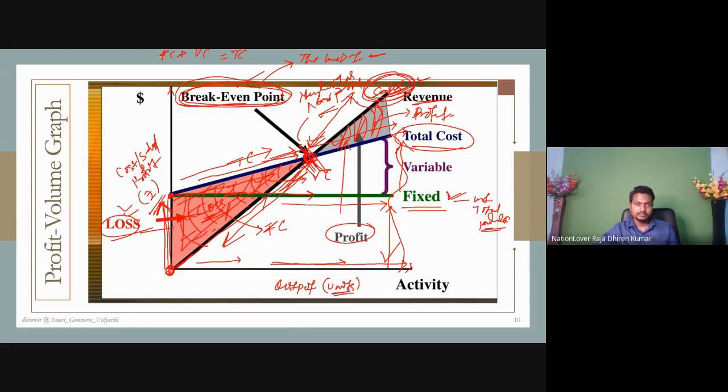That means at this point there are many things. First of all, no profit, no loss. Now, when will this happen? When total cost equals total revenue. So at this point, total cost equals total revenue. That means the intersection point of total cost and total revenue. Look here, total cost and total revenue. Write down: total cost equals total revenue. The intersection point is called the break-even point. Now, why is it so crucial?